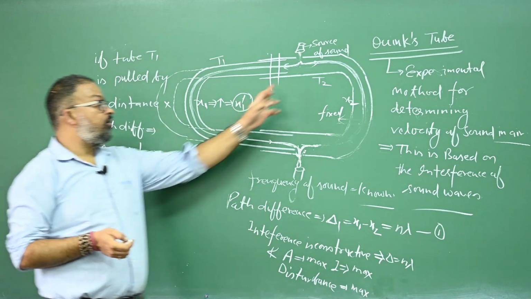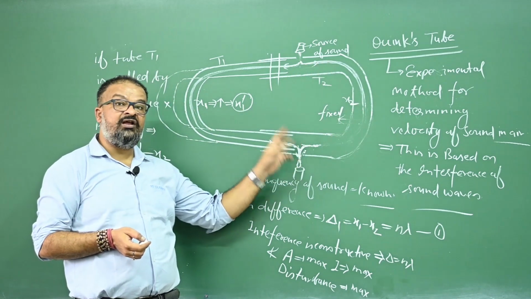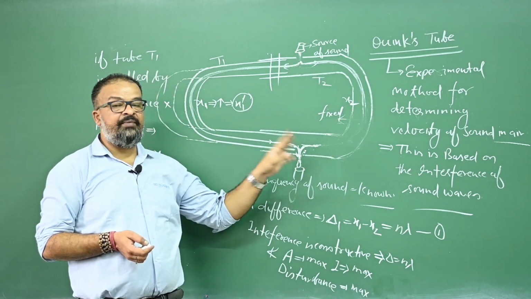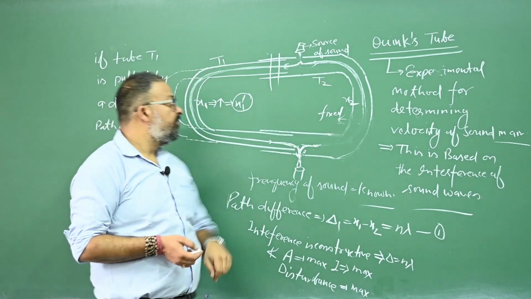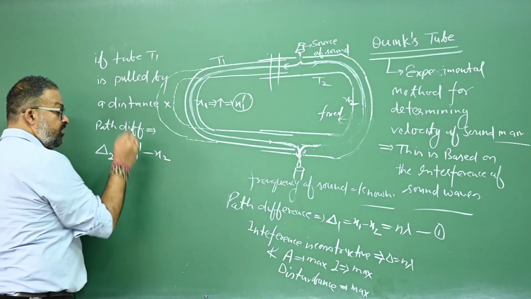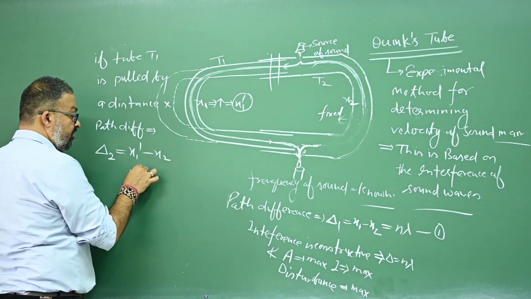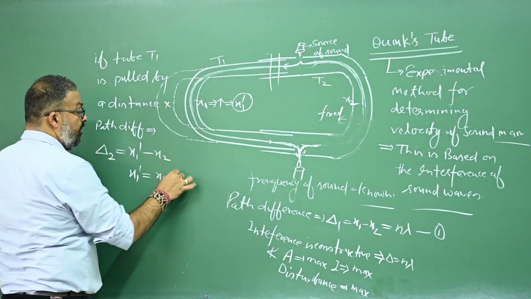Why x2? Because this wave is still traveling the same distance. This wave is still traveling same path. Is that okay? Okay, now, so this is the new path difference, but this x1 dash is x1 plus 2x.